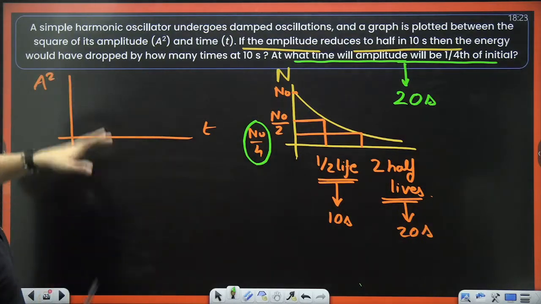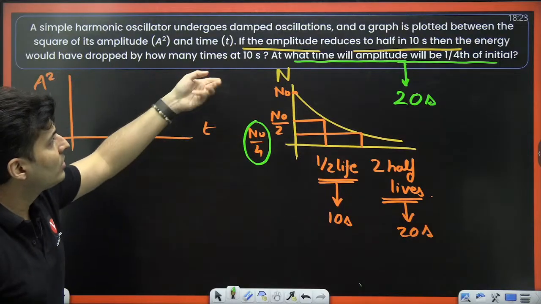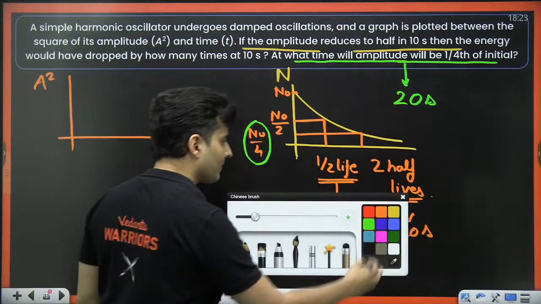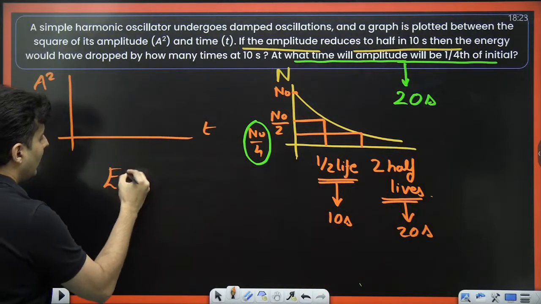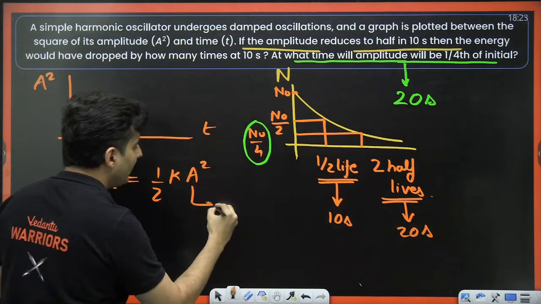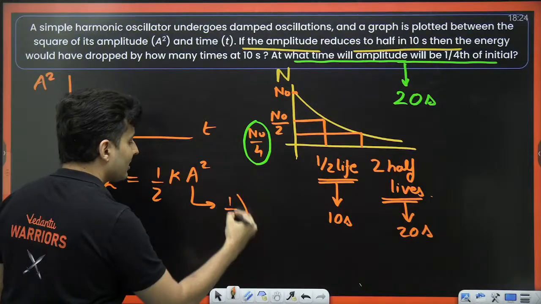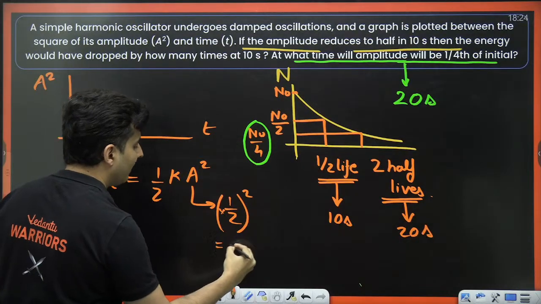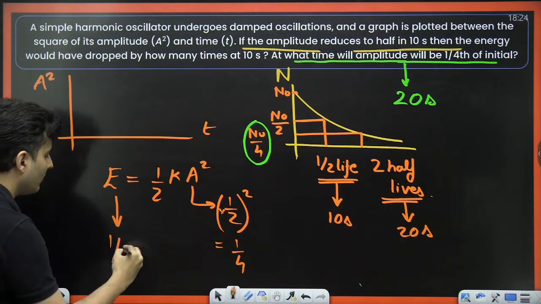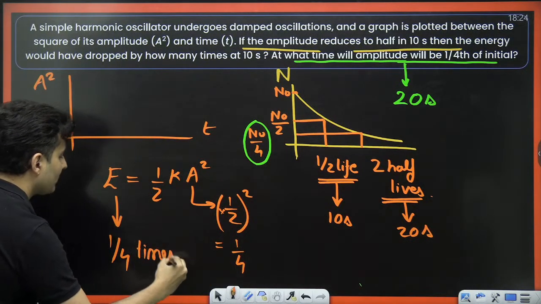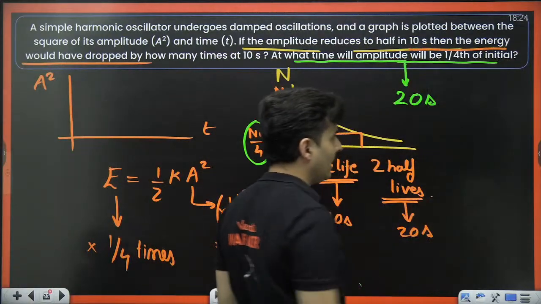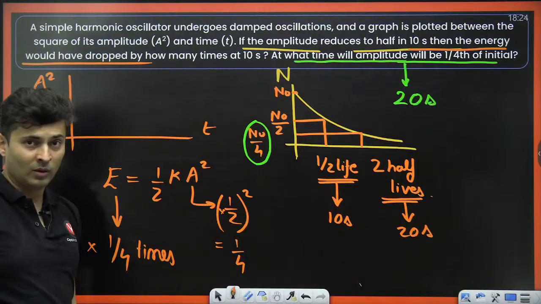Then, if the amplitude reduces to half in 10 seconds, by how many times would the energy have dropped in 10 seconds? We know that energy is half K A square. So if the amplitude becomes half, the square of half will become 1/4. So if the right-hand side becomes 1/4, energy will also become 1/4 times. So the energy would have dropped to 1/4 in 10 seconds.